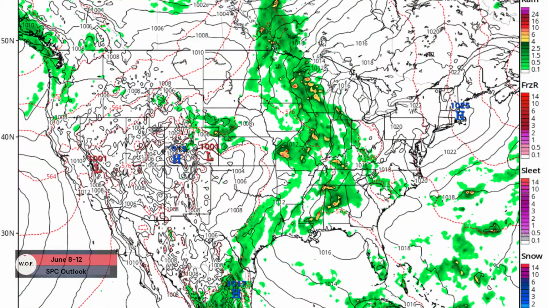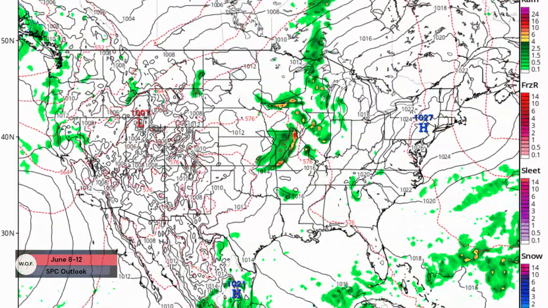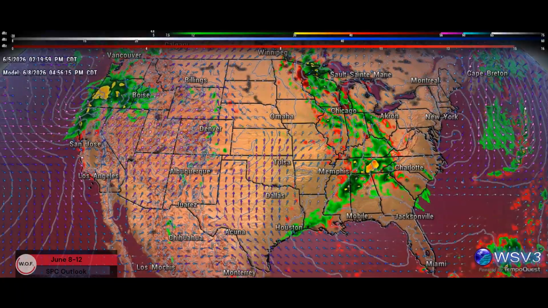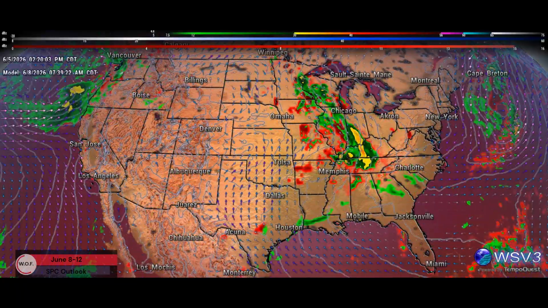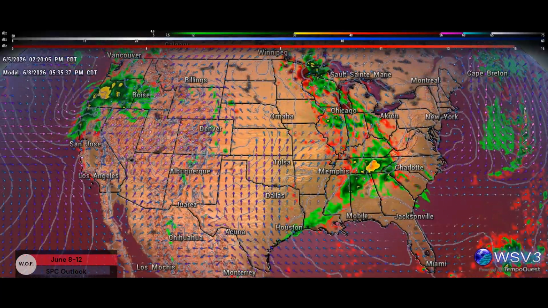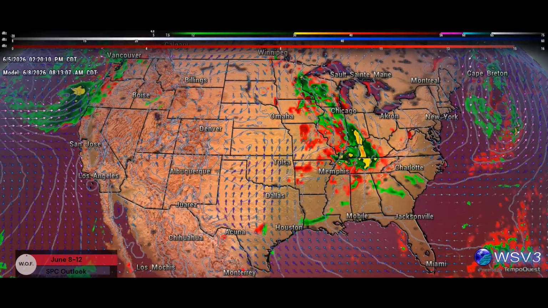Additional diurnally enhanced storms also appear possible across the central high plains. The mesoscale convective system scenario will be contingent on mesoscale processes not readily evident at this time, while the high plains storms may be fairly isolated, and as such, no delineation areas will be highlighted at this time.